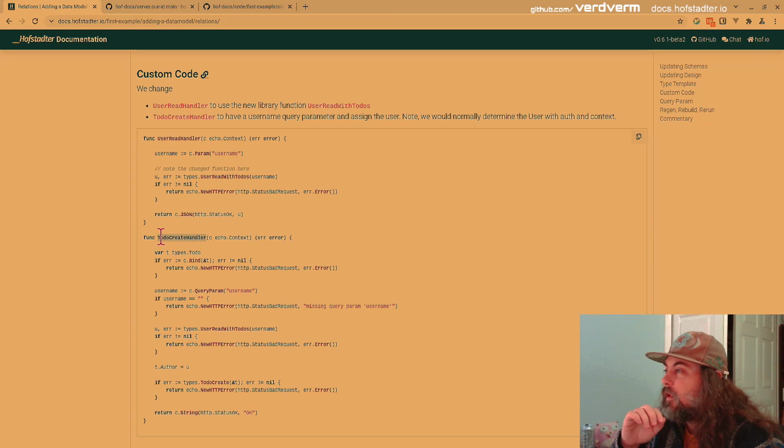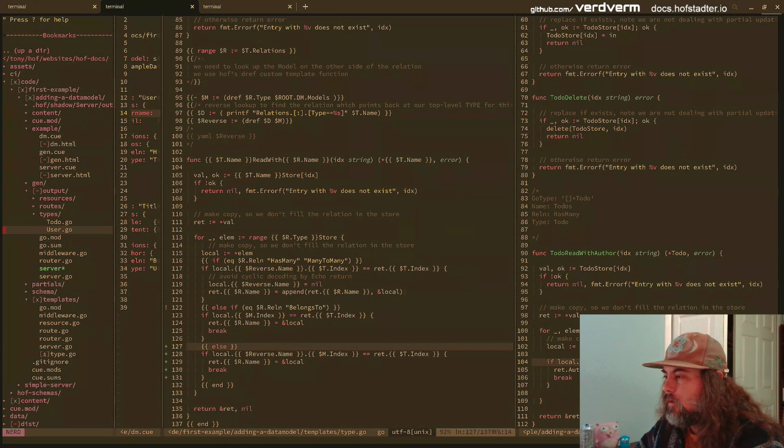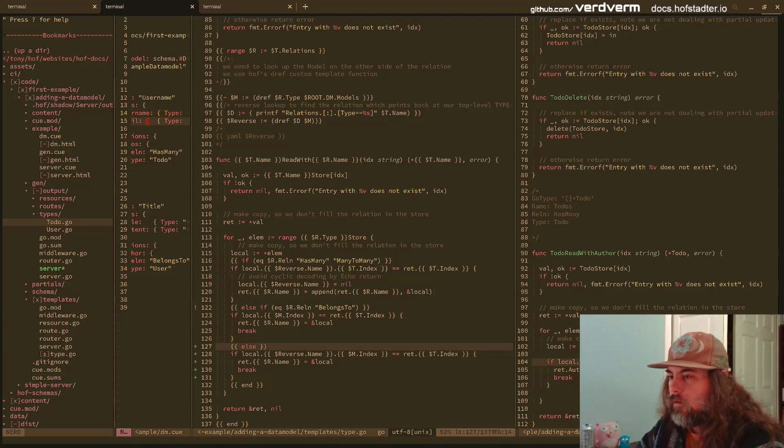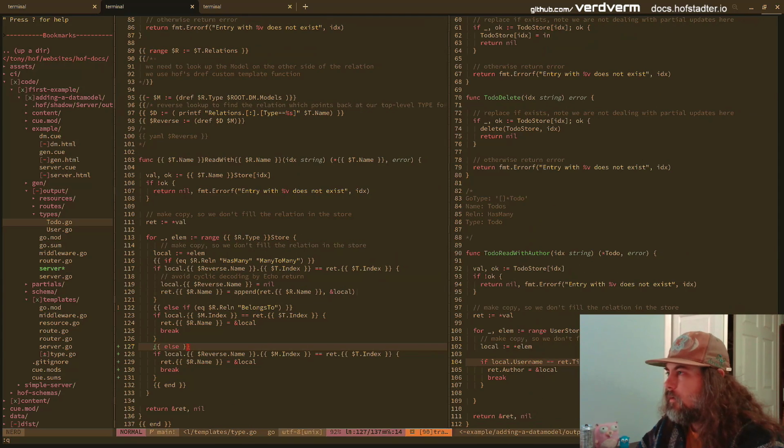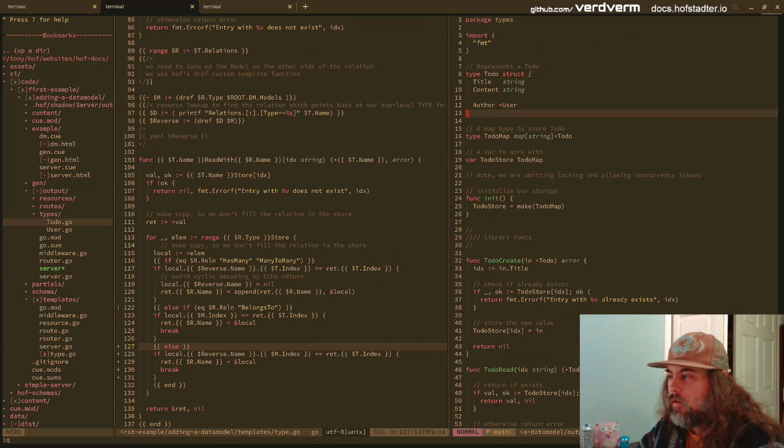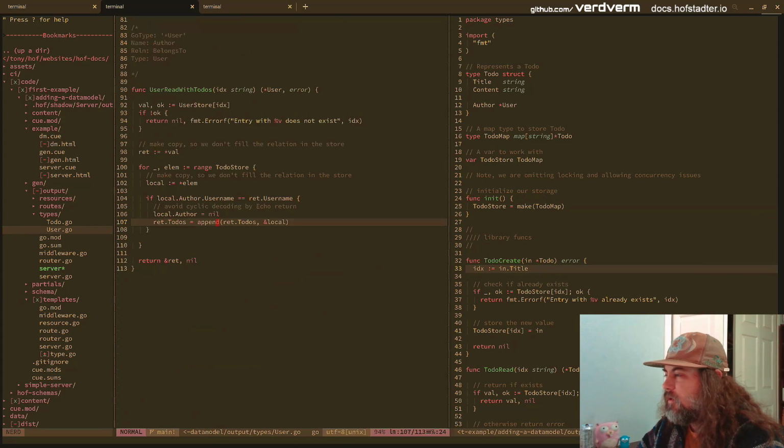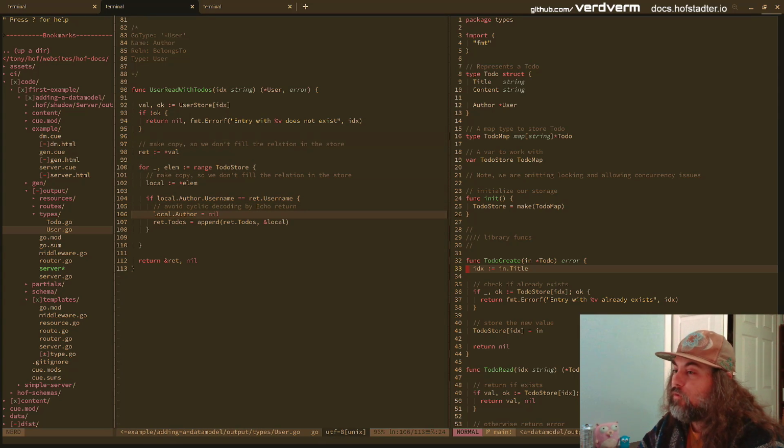For our to-do create handler, when we read a user to-do or a to-do, it's already going to have the user in it. If we look at the user read, here, in our read with to-dos, we're deleting that back reference. But if we're only grabbing a single to-do, we want to keep that back reference. So we don't delete anything here.